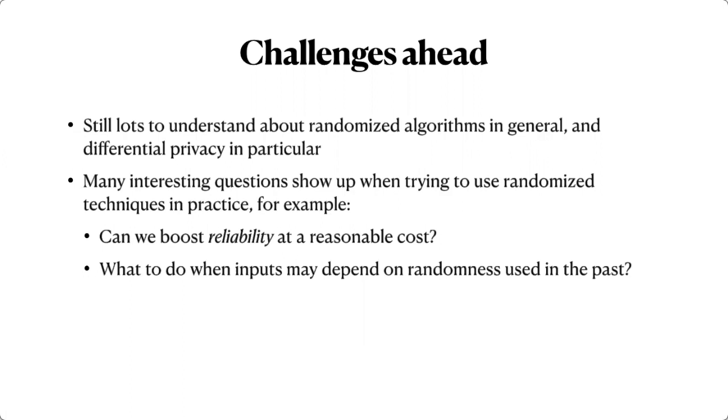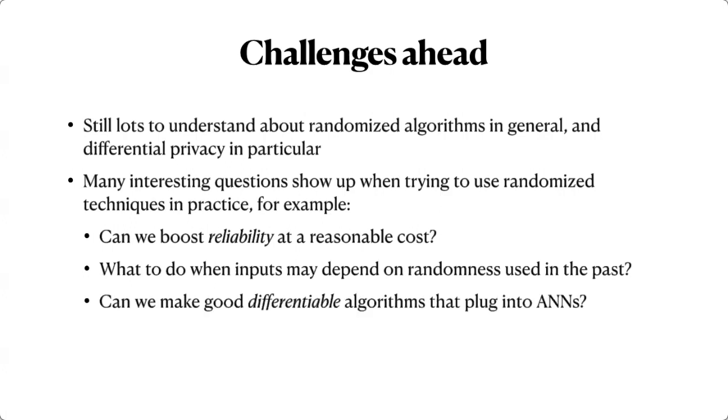Another thing that has not been studied too much is what we do when the inputs actually depend on the randomness that we used in the past. Of course, we can use fresh randomness, but in many cases, we may not want to do that. So I think that's a challenge in general, and we have some techniques. There's actually a connection back to differential privacy that can be used as a tool to handle this. But in general, this is largely unstudied.